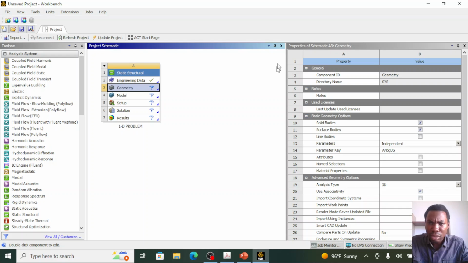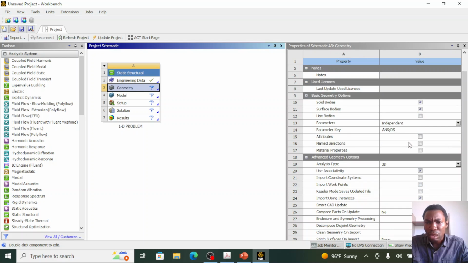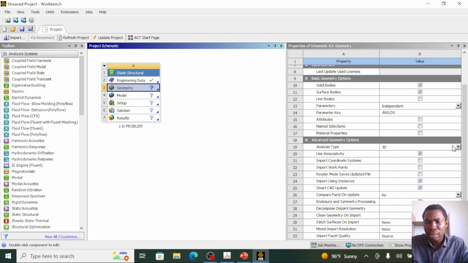But I want to draw your attention to, when you move to the geometry, you will see this table shown on the right hand side of the screen. As I showed you in my last video, under this analysis type, you see 3D and 2D. You don't see one dimension. It tells you that ANSYS is not actually built to analyze one-dimensional problems, but we can trick or force the program to analyze our one-dimensional problem.